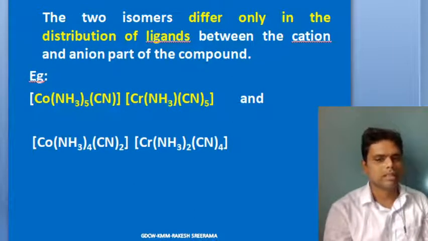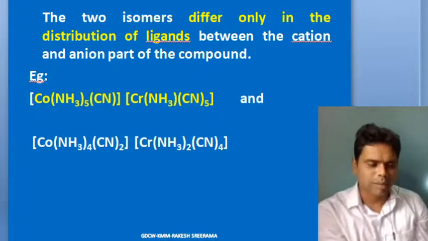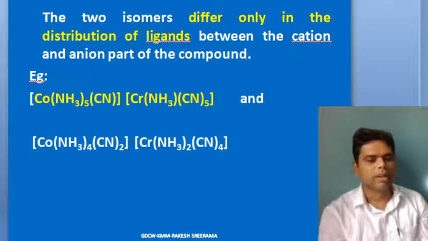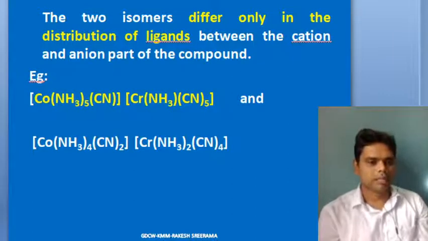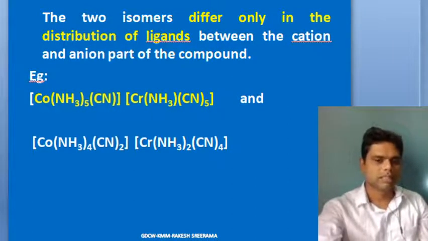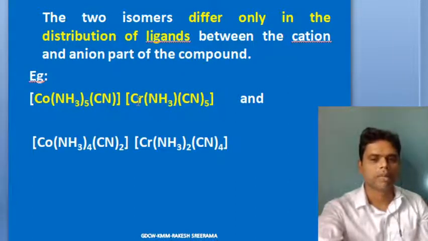Have a look at this: increase the number of ligands or decrease the number of ligands. Cobalt with 5 amines and 1 cyanide will result in the complex Co with a +3 charge. So as such, this will be a +2 complex, and here you are supposed to write a -2 complex. How to write a -2 complex? Chromium +3 charge, amine, cyanides are 5, so -5 plus 3 will render -2 charge.